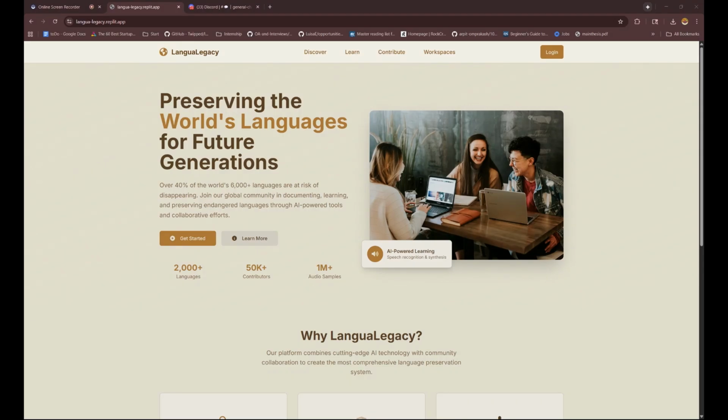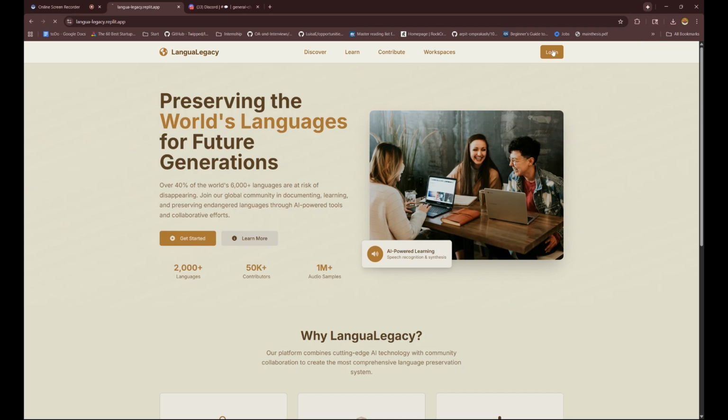Every 2 weeks, a language dies. When that happens, we lose centuries of stories, culture, and human knowledge forever. Therefore, I built LanguaLegacy, a platform that's essentially the Wikipedia meets Duolingo for dying languages that uses and implements AI. It's a place where communities can document their endangered language before they disappear, and others can learn them to keep them alive. So let me show you exactly how it works.